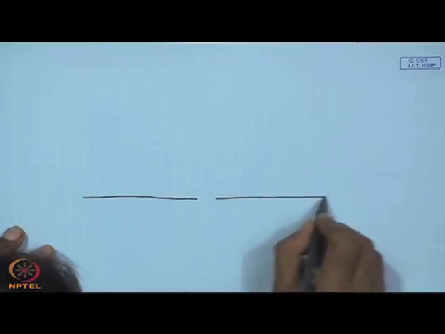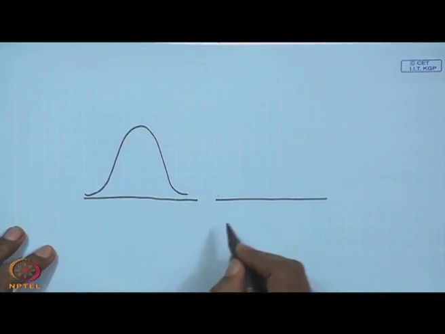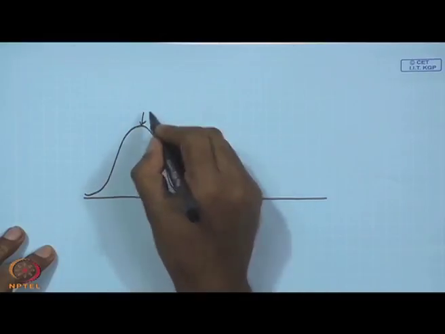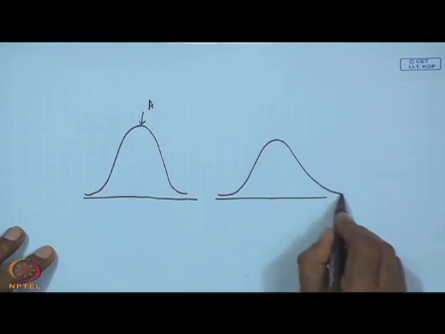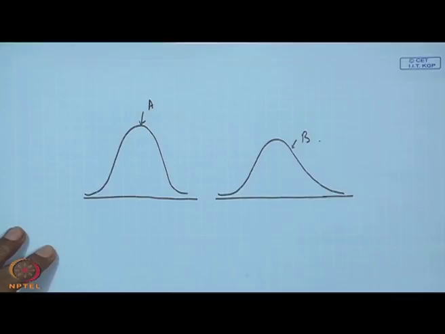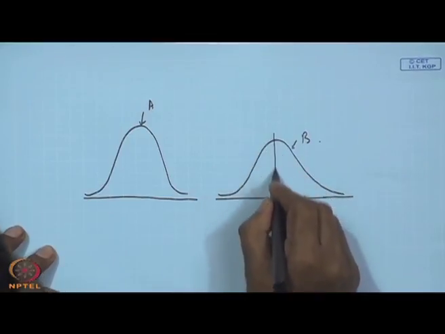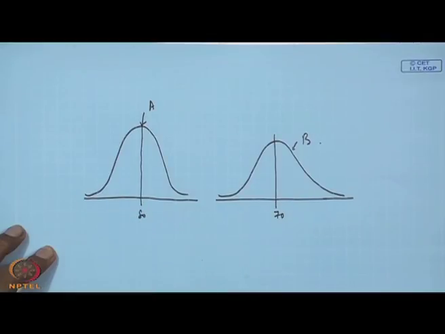So that is why I asked the question, which method is better. Suppose these are all normally distributed, and this is your method A, and the second one, method B. Here the mean value is 70, here the mean value is 80.